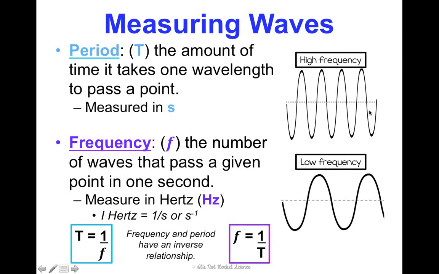But you can also see in this picture high frequency versus low frequency. With high frequency, there are more waves passing a point in a given second. They're more crunched together, whereas with low frequency, they're more spread out. So you may be noticing that frequency and wavelength must be related, because this high frequency has a small wavelength and this low frequency has a longer wavelength, and you would be exactly right.